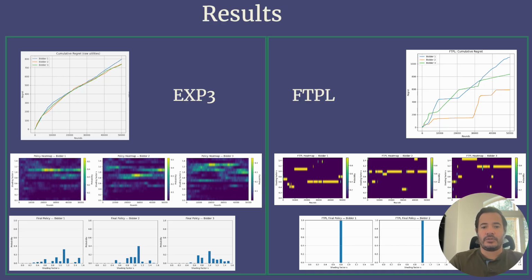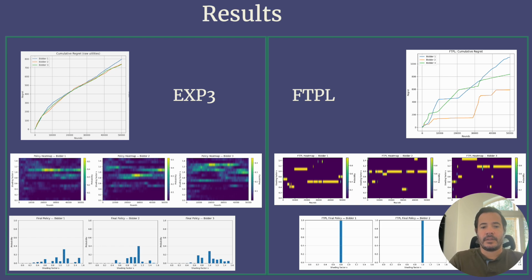And the bottom plot shows the final distribution for each bidder. Most of the probability mass ends up on 1, that is the truthful bidding value, which confirms that the algorithm learned the optimal strategy.